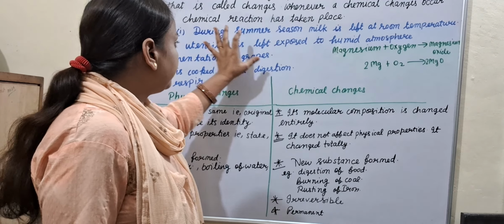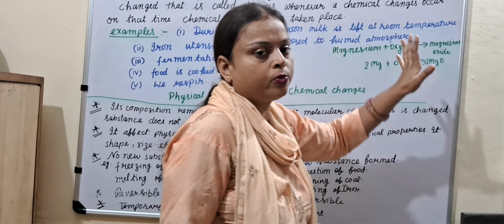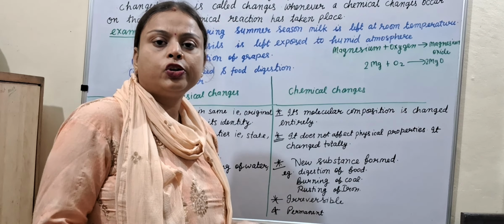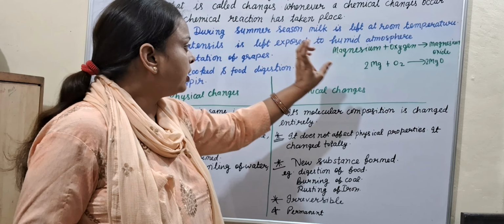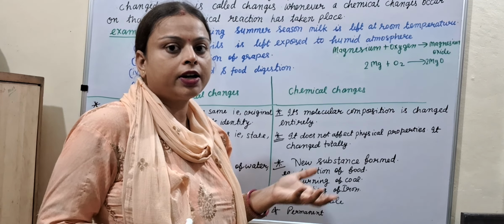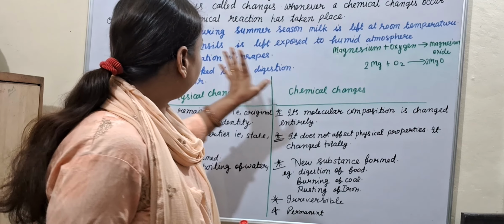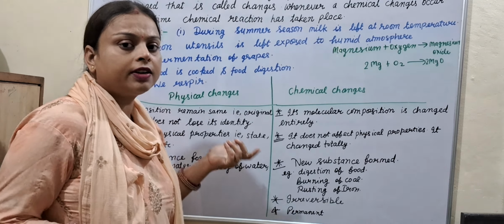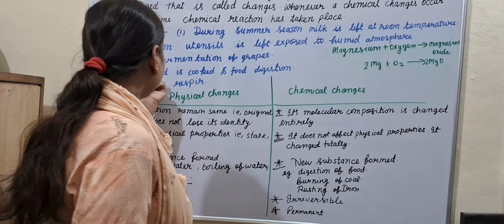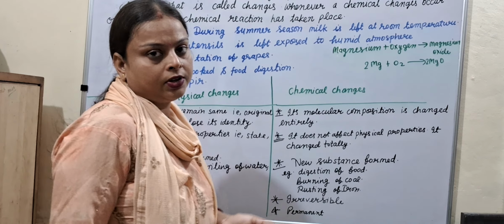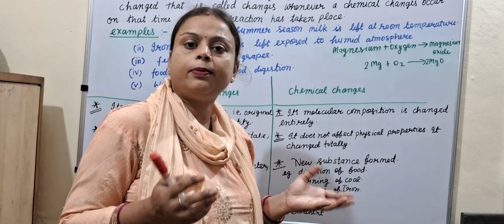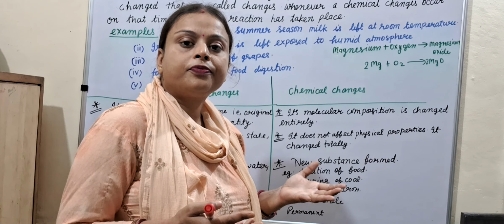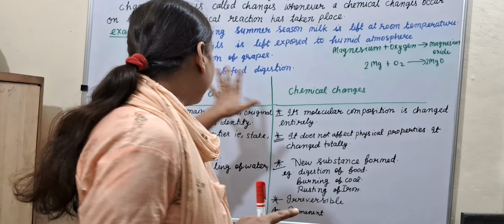Iron utensils left exposed to a humid atmosphere. It means when iron utensils like a bowl, pan, etc. are left in a humid atmosphere, they convert into another form, which is called rusting of iron. Now come on to the next point, fermentation of grapes. In the summer season, many grapes are collected in utensils and they ferment.